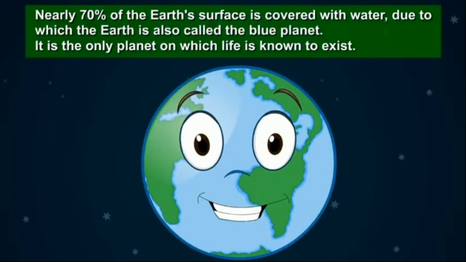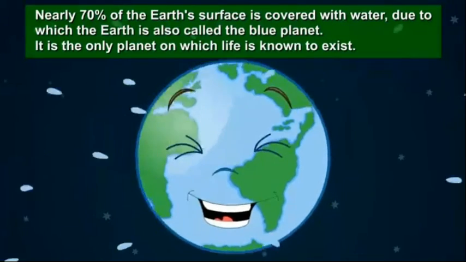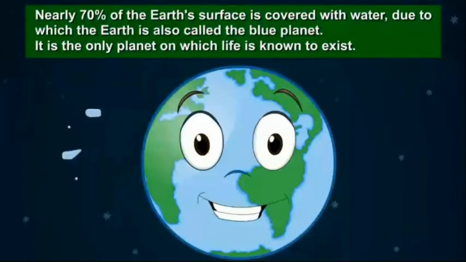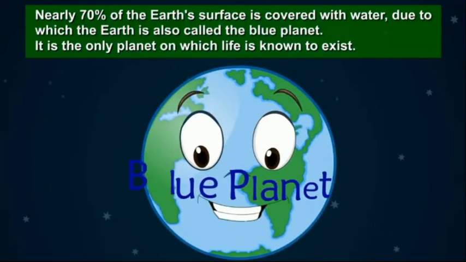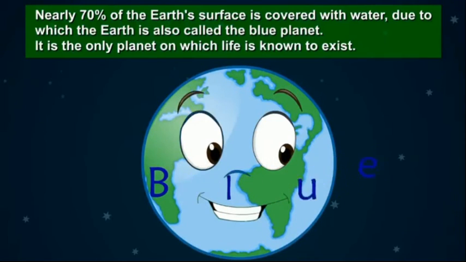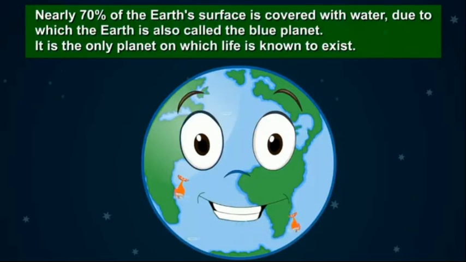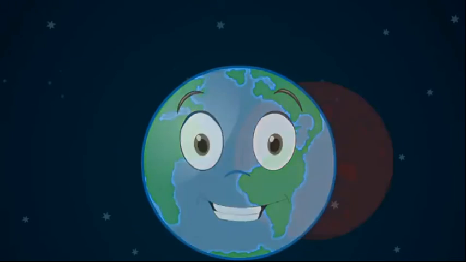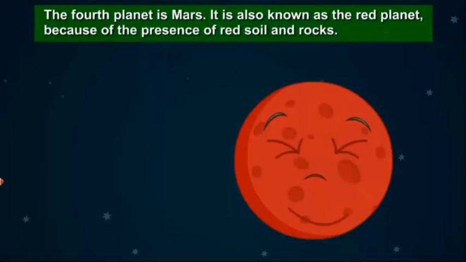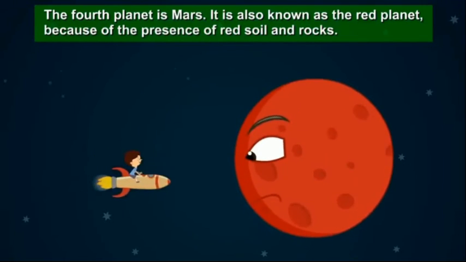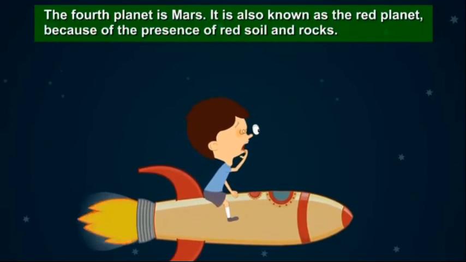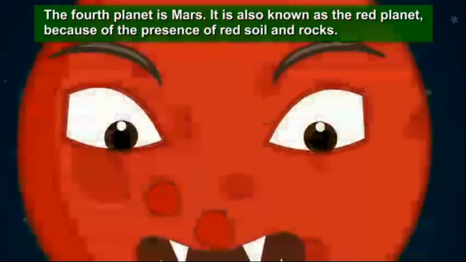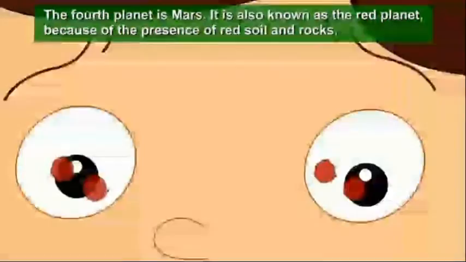Nearly 70% of the Earth's surface is covered with water, due to which the Earth is also called the blue planet. It is the only planet on which life is known to exist. The fourth planet is Mars. It is also known as the red planet because of the presence of red soil and rocks.